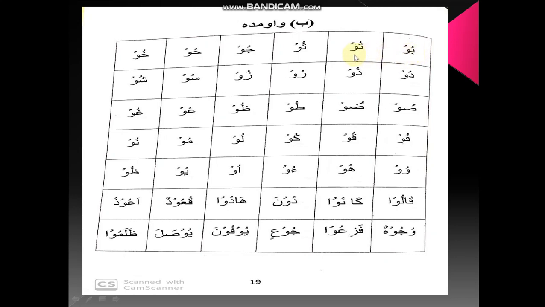Boo, tu, fu, ju, hu. Don't say it hu, du, zu, that will be wrong. Okay, long one time. Du, zu, ru, zu, su, shu, su, du, tu, zu, ru, fu, qu, ku, lu, mu, nu, vu, hu.